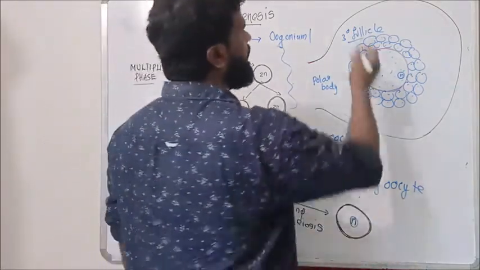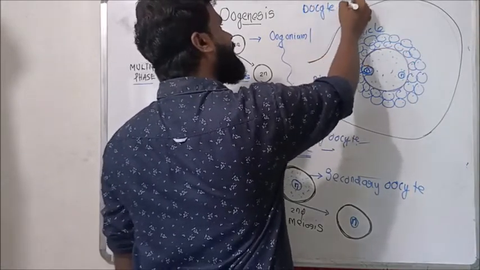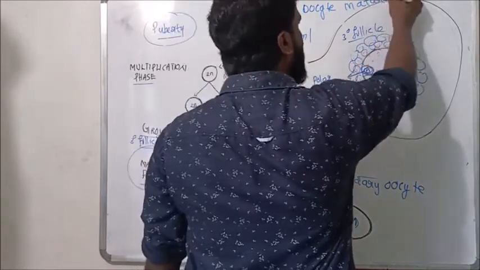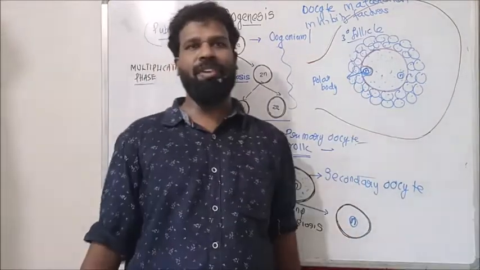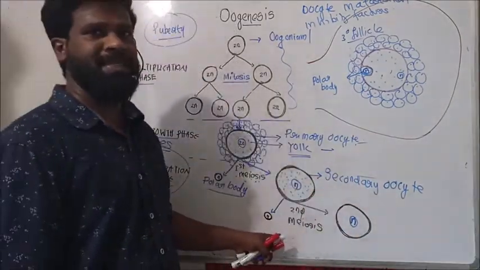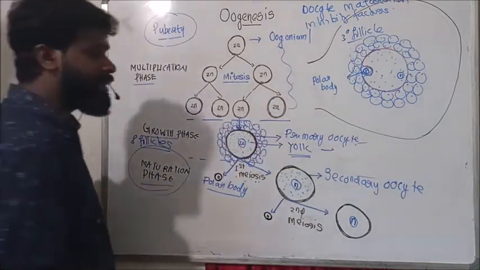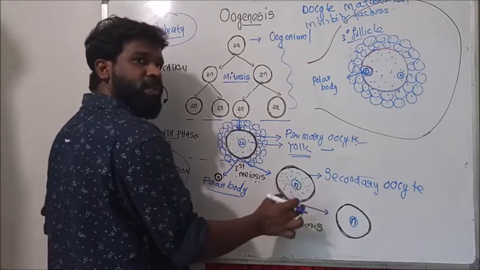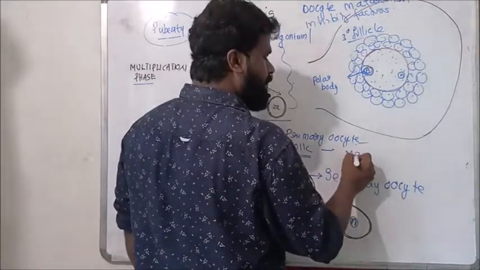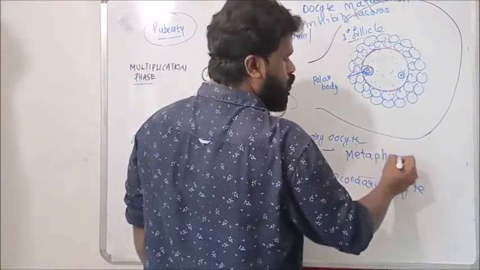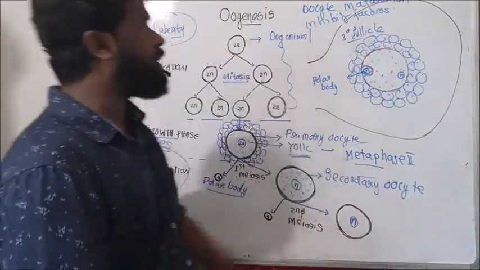But again, the follicular cells secrete oocyte maturation inhibiting factors. In this tertiary follicle, it starts the second meiosis, but the follicular cells secrete these oocyte maturation inhibiting factors. What happens? The second meiosis is also arrested, in the metaphase 2 stage.